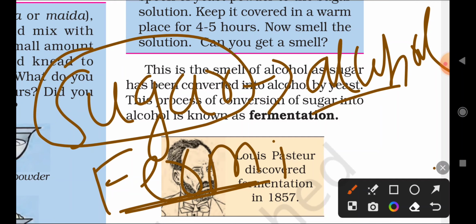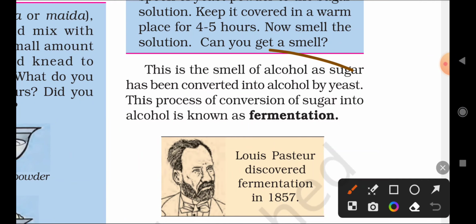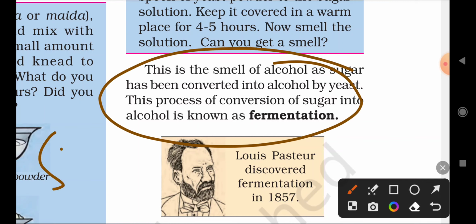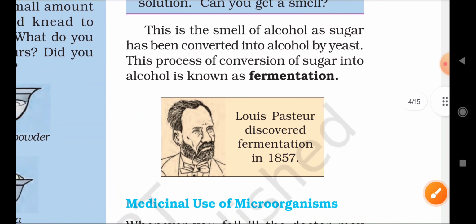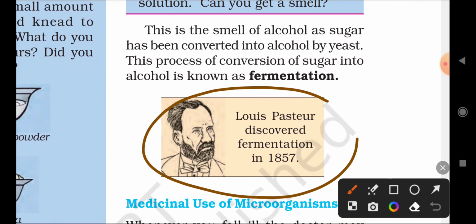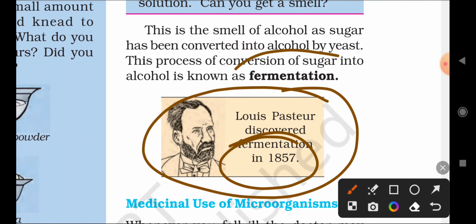Louis Pasteur in 1857. Okay, you understood what fermentation is? Simply, sugar is converting into alcohol, and this method is called fermentation, and it was discovered by Louis Pasteur in 1857. In which year? 1857, by Louis Pasteur. The sugar converting into alcohol, that method is known as what?